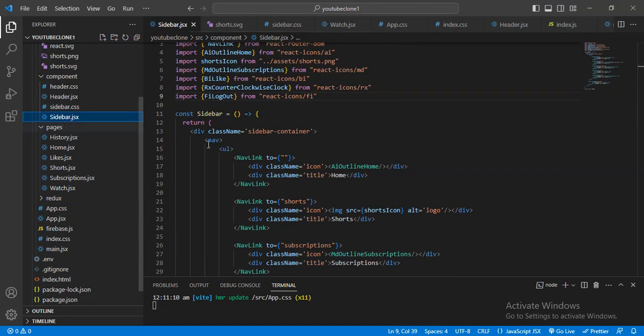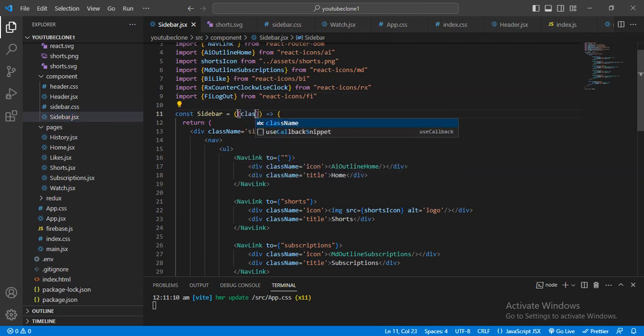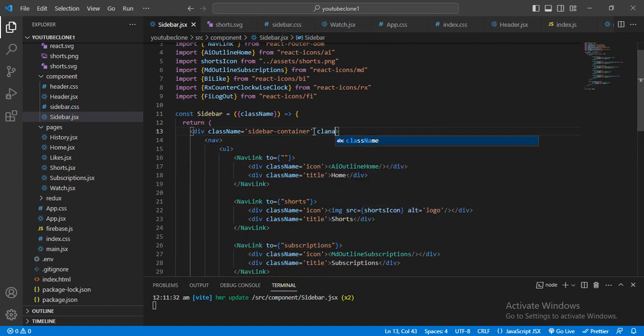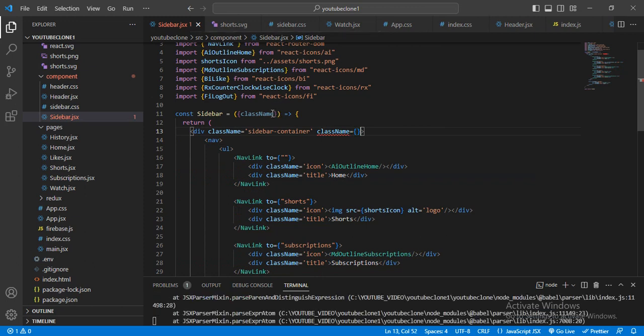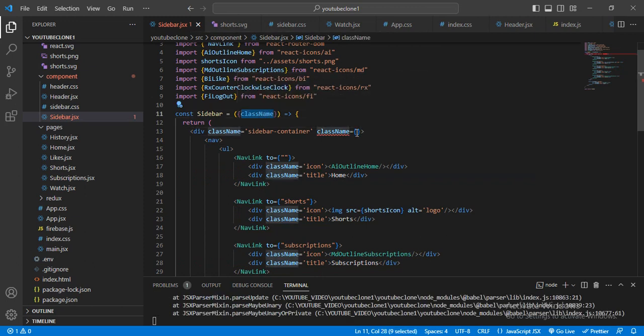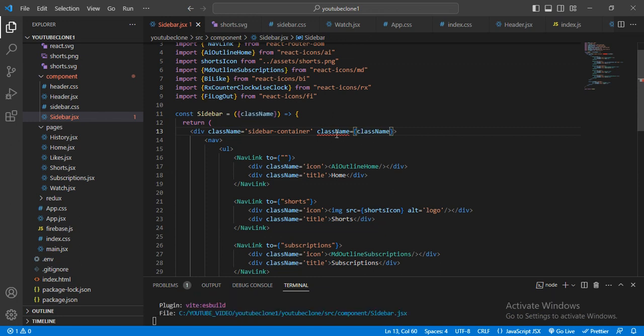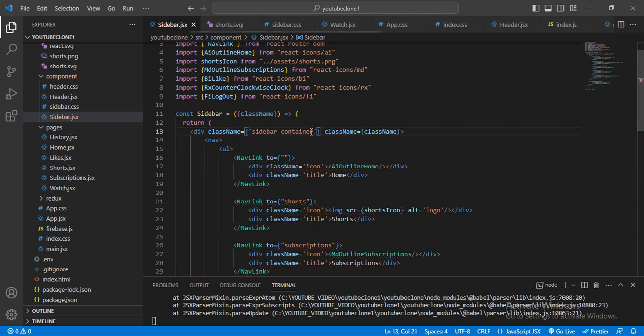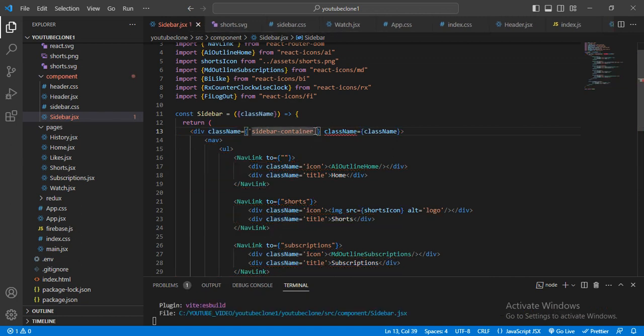For that, in this sidebar I will give one prop, class name, and I will pass this prop. Let me copy these props, and here I will give the class name, and I will copy this class name and paste it here. But this class name will not be for that. I think I will convert this one like that, and here I will give a template string.